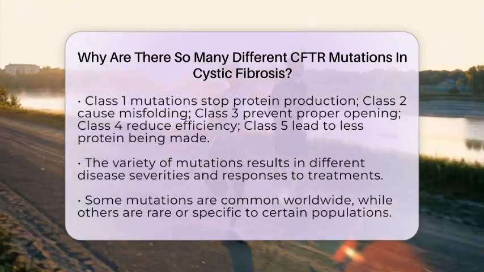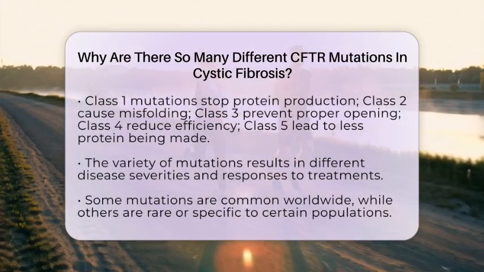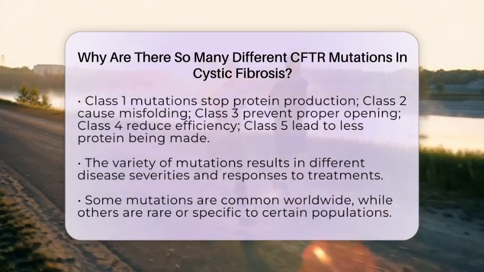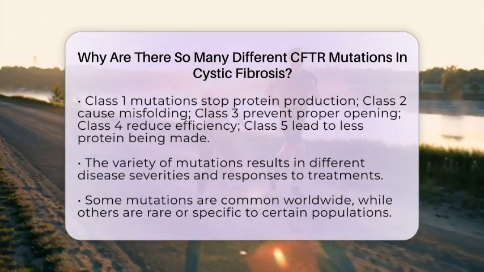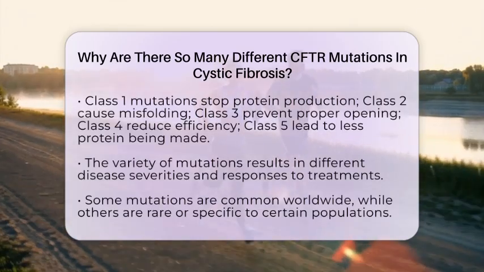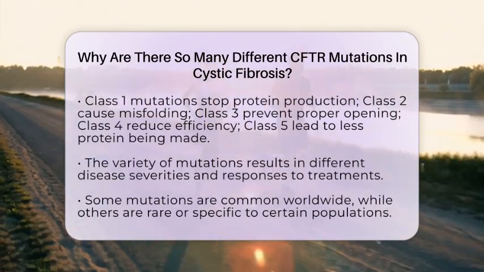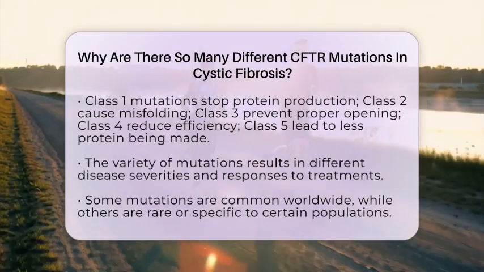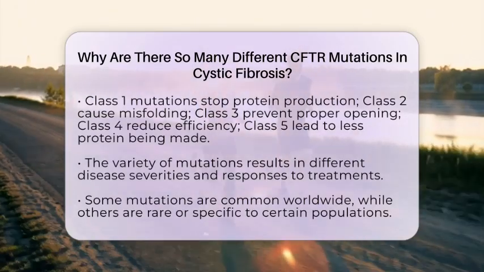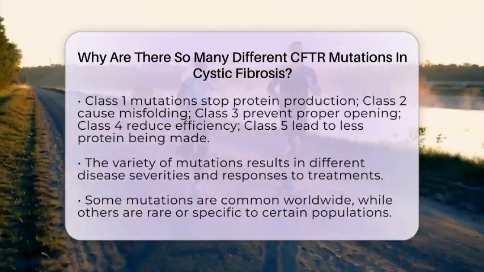Because these mutations affect different parts of the gene and protein, they lead to a wide range of disease severity and responses to treatment. Some mutations are common worldwide, while others are rare or specific to certain populations. This genetic diversity explains why cystic fibrosis can look different from person to person.